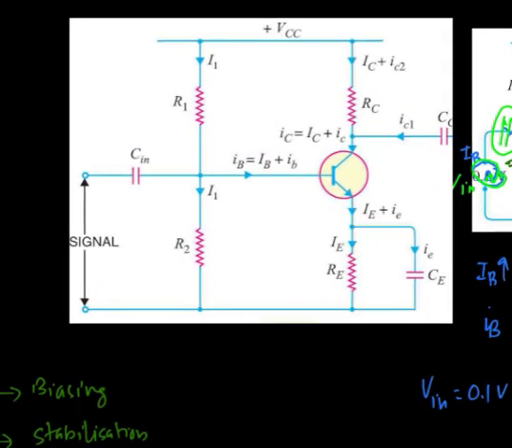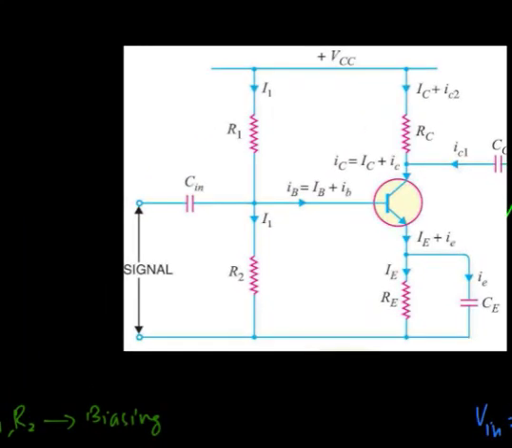So now if we consider this circuit, we can see the different currents flowing through the circuit. There is a base current IB, which is given by the sum of the base current due to the DC signals or the biasing condition, that is the zero signal base current, and the base current due to the signal alone.